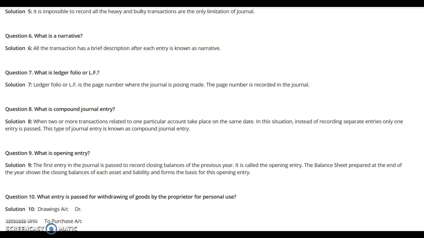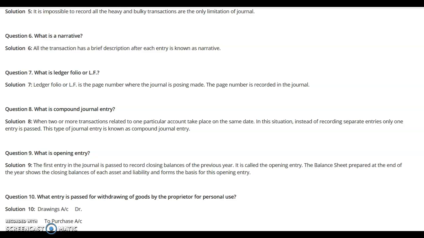Another important term is compound journal entry or complex journal entry. A compound journal entry means that when two or more transactions related to one particular account take place on the same date, then instead of recording separate entries, only one entry is passed. This type of entry is known as the compound journal entry.